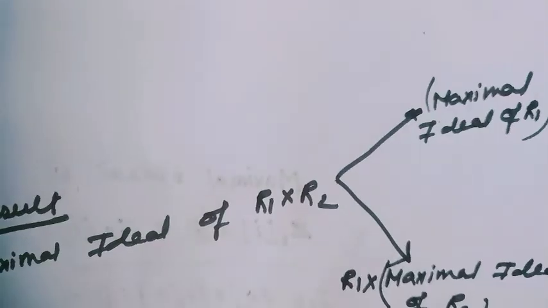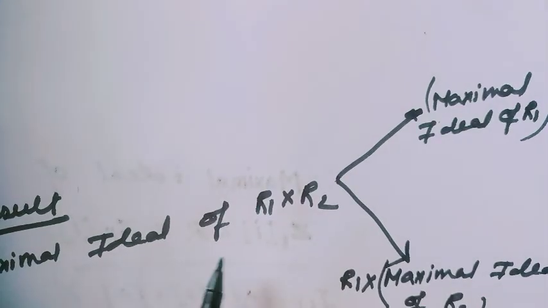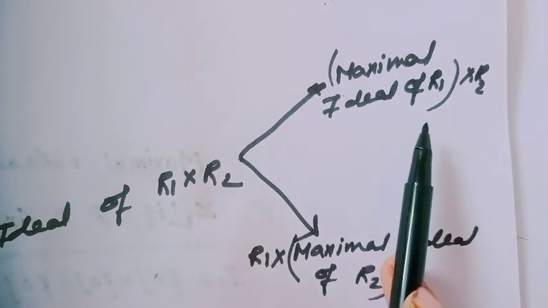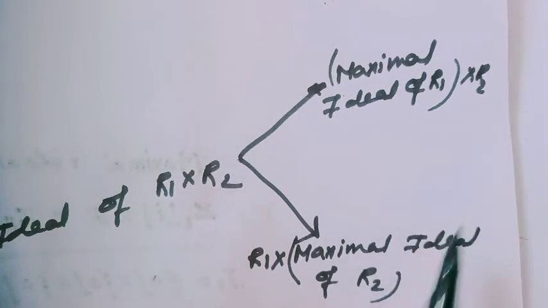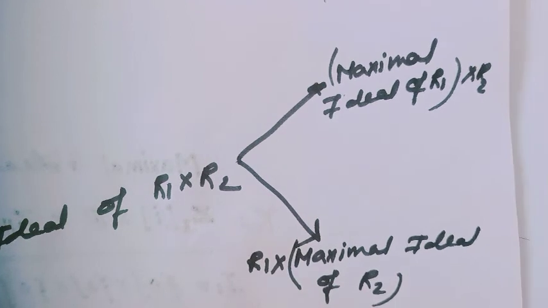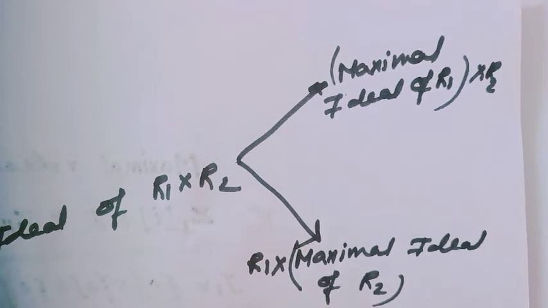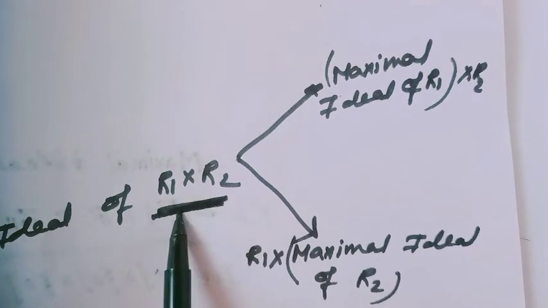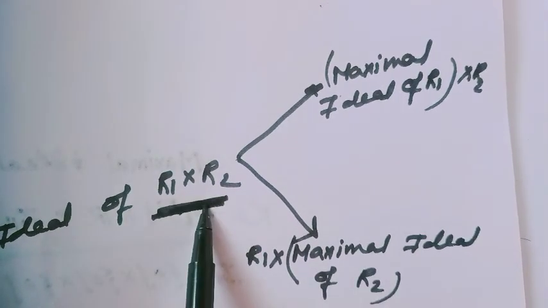That means the general form: the maximal ideals of R1 cross R2 are M cross R2 with M maximal in R1, and R1 cross J with J maximal in R2. This is the general form of the maximal ideals of R1 cross R2.